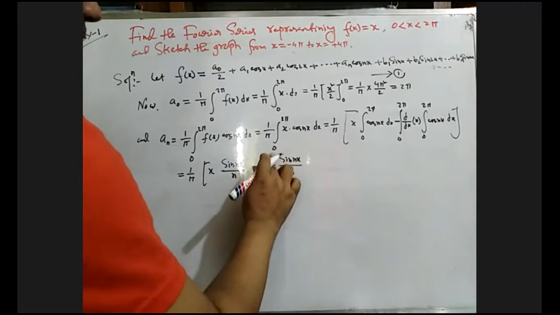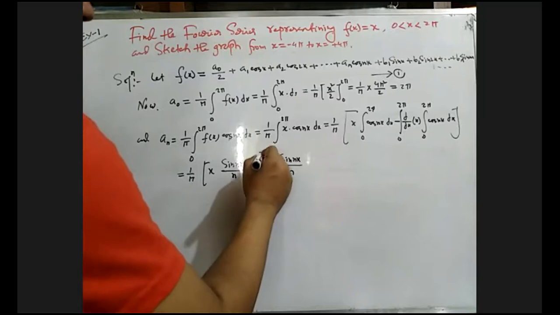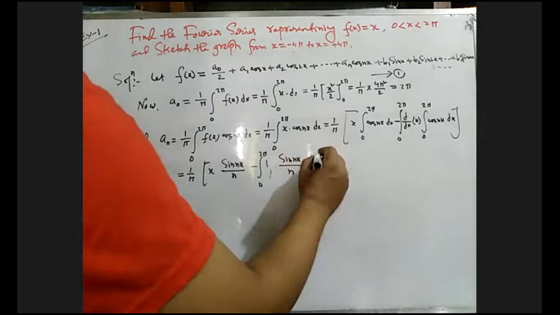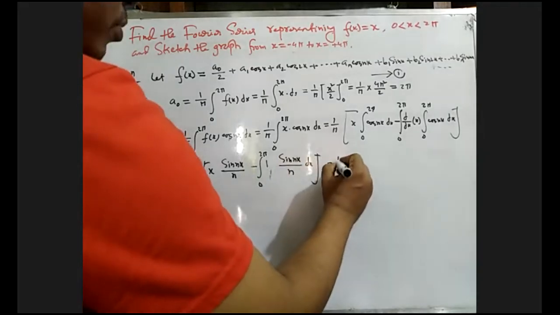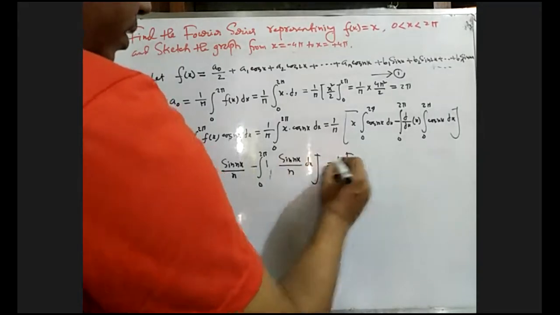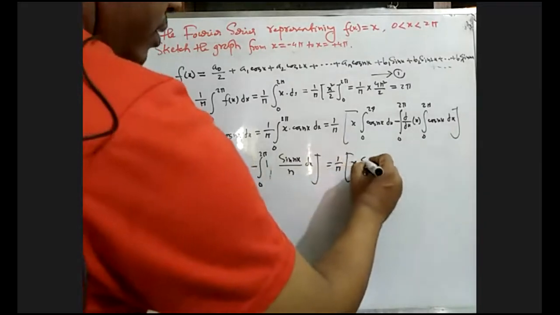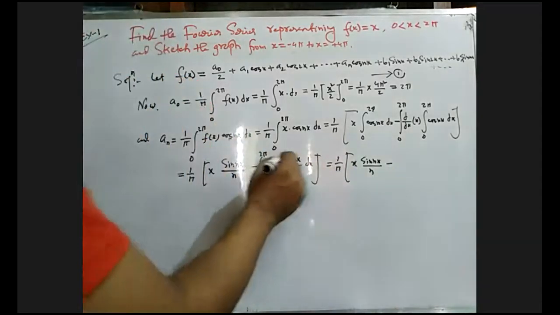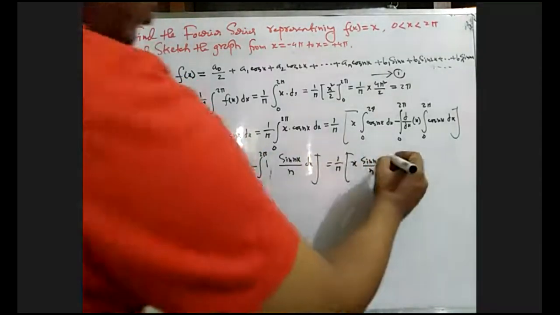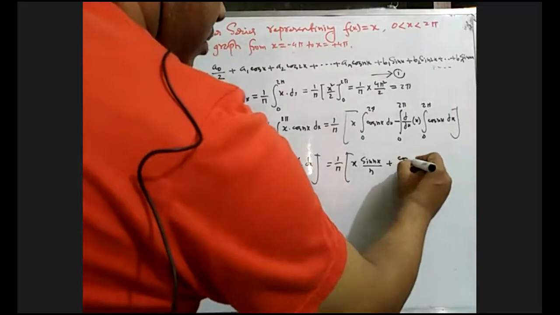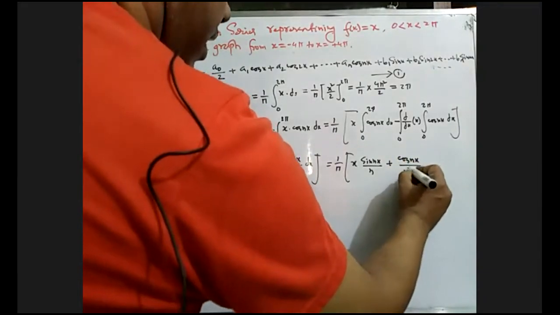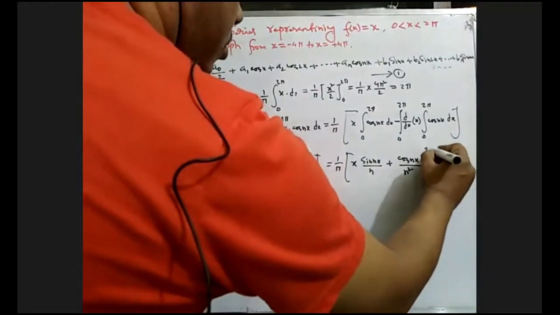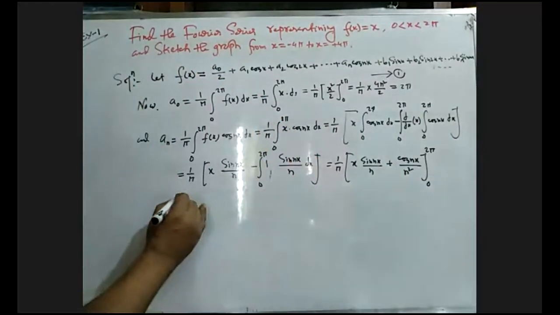From 0 to twice pi dx, this can be written as 1 by pi, x sine nx divided by n, minus cos nx divided by n square, and the limit will be 0 to twice pi.